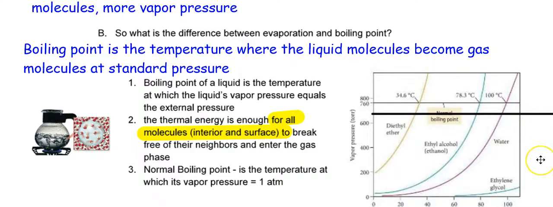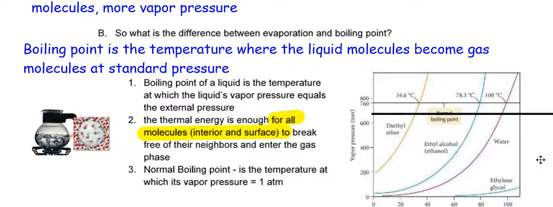Do you have a higher temperature or a lower temperature? It looks to me like a lower temperature. So wait a minute, what are you telling me? That if you're on top of a mountain, water boils at a temperature less than 100 degrees Celsius? And the answer is yes, that is true. That's what this graph is saying. Why? Because boiling happens when the external pressure equals the vapor pressure.